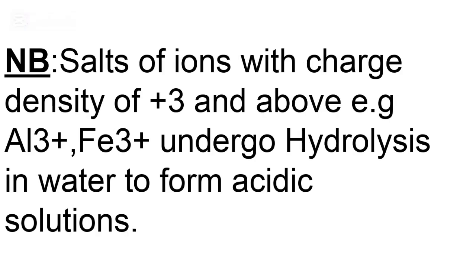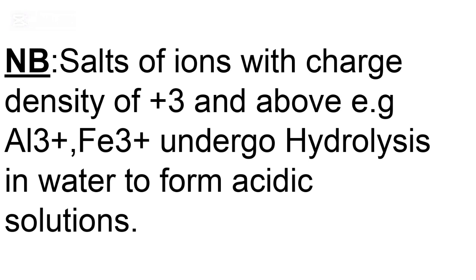Now note something about ions with a high charge density of +3. Salts of ions with charge density of +3 and above, an example is aluminium 3+ and iron 3+ ions, undergo hydrolysis in water to form acidic solutions.